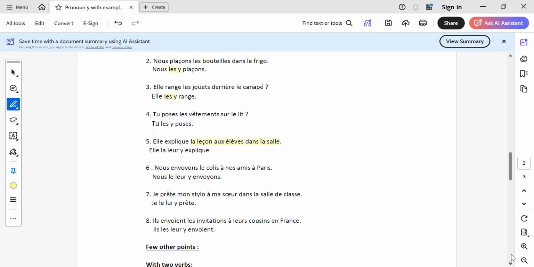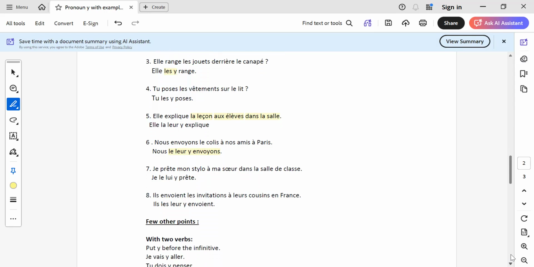Nous envoyons le colis à nos amis à Paris. So similarly, le colis will be replaced by le, à nos amis by leur, which is COI. À Paris is a place, so by y. And placement will be before the verb. So nous, le, leur, y envoyons. See. Note down all these examples very carefully in your notebook.